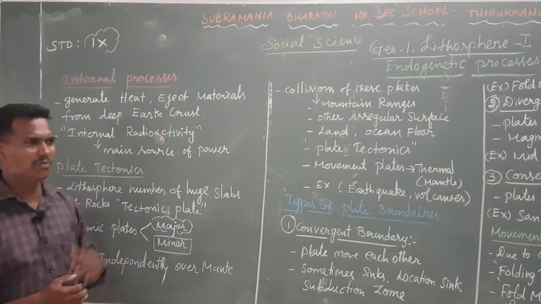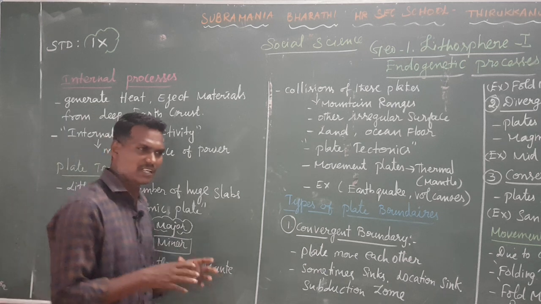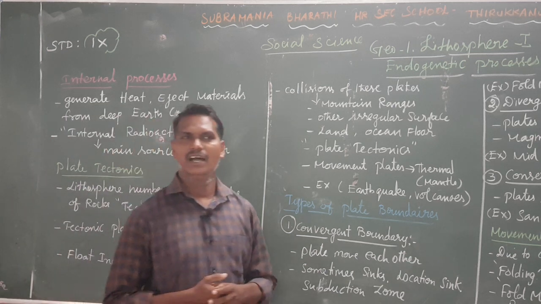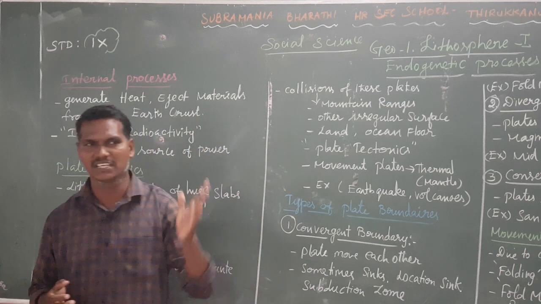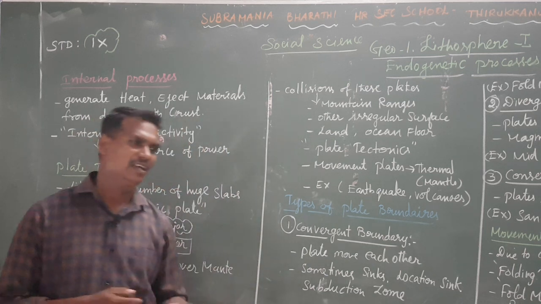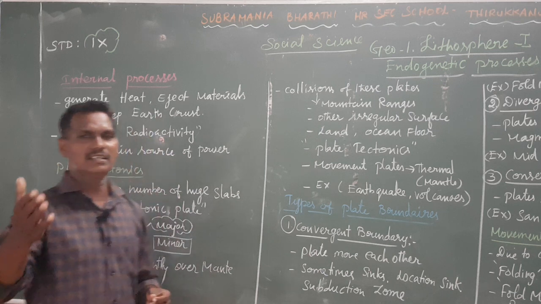Then, what do you mean by rock cycle? Rock cycle means a continuous process happening on the igneous, sedimentary and metamorphic rock. Already I told you. Okay, listen.